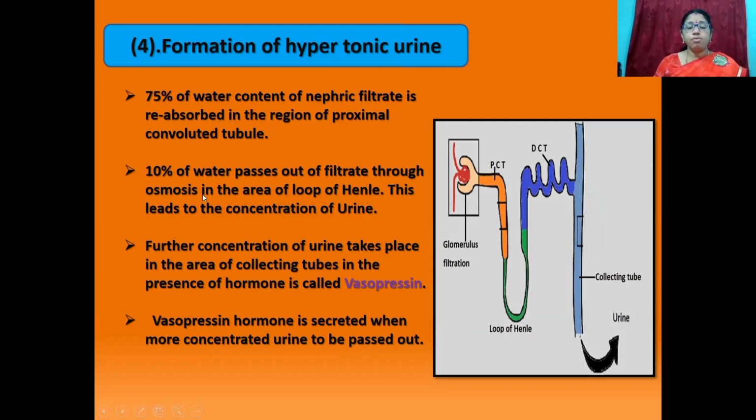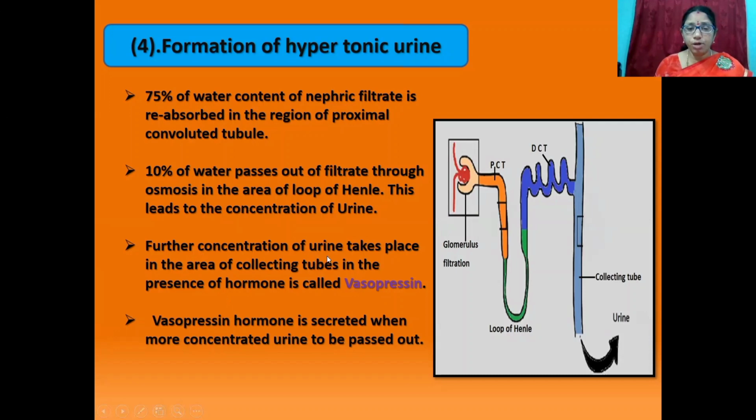And 10% of water passes out of the filtrate through osmosis in the area of the loop of Henle. This leads to concentration of urine. Further concentration of urine takes place in the area of the collecting tubes in the presence of the hormone called vasopressin.